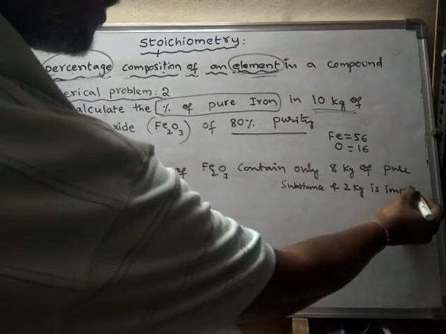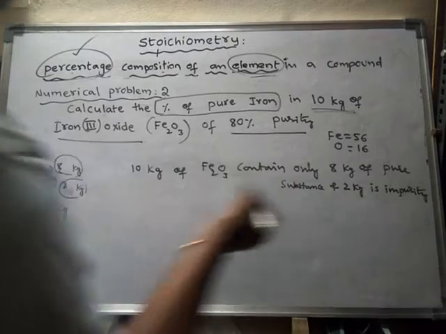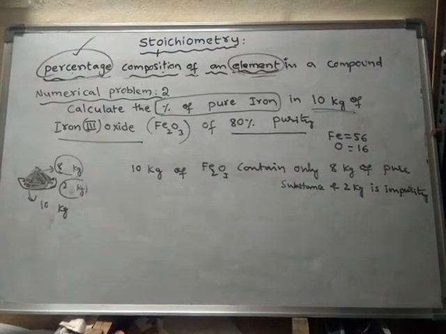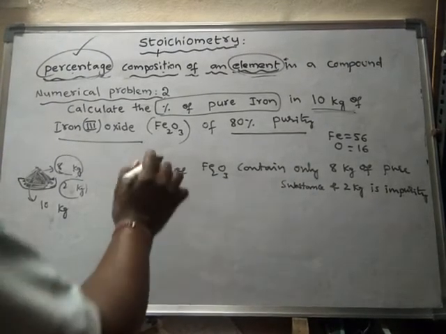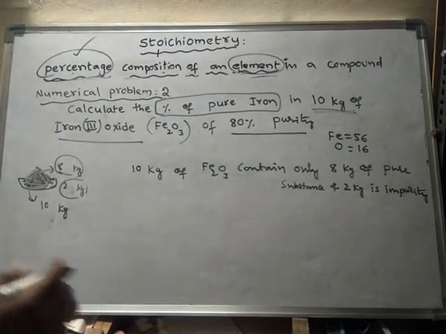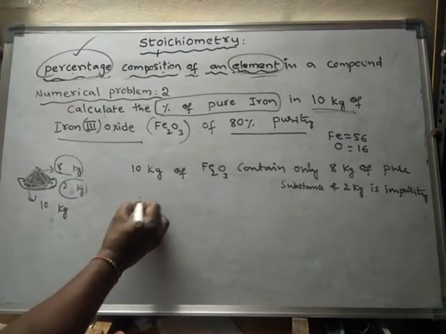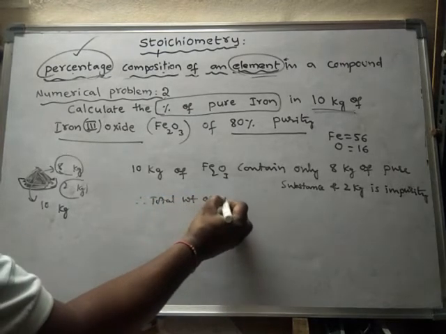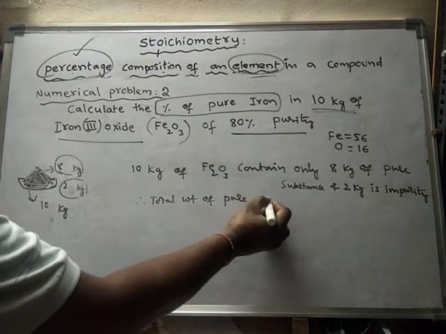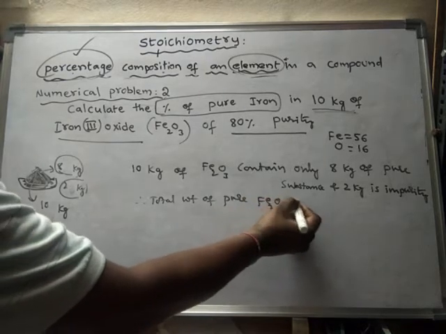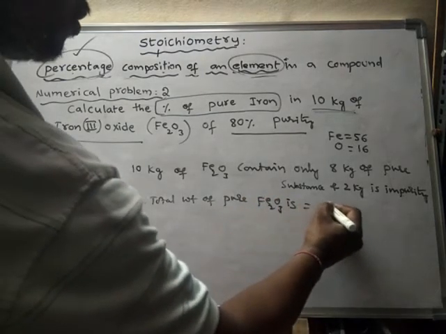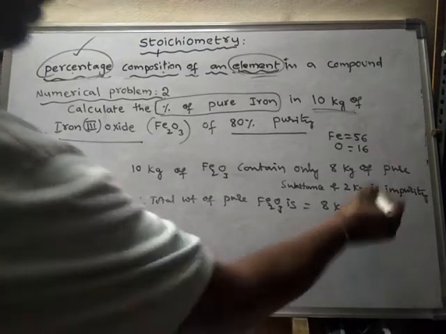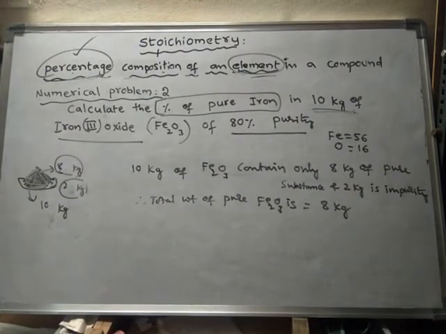So how much amount of impurity is present? 2 kg of impurity. Therefore the total weight of pure iron oxide is equal to 8 kg only.